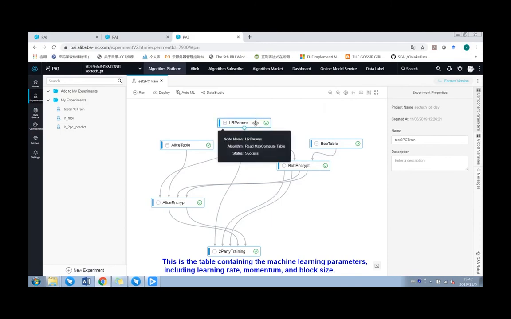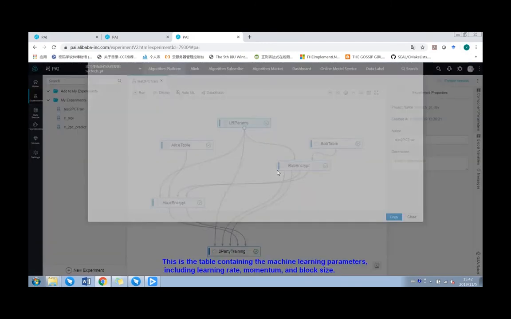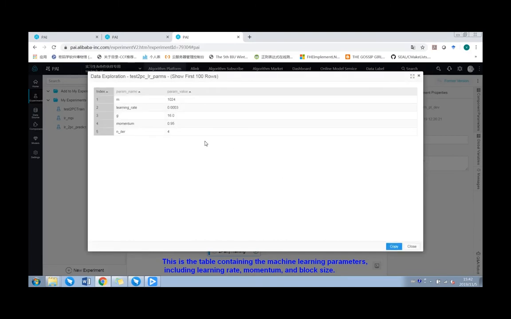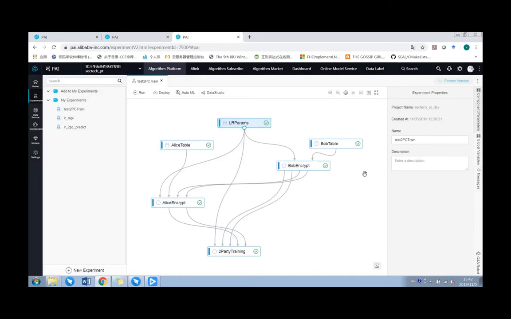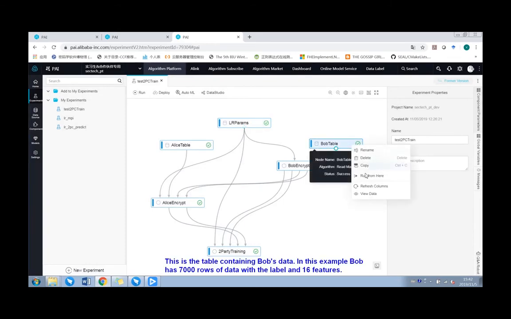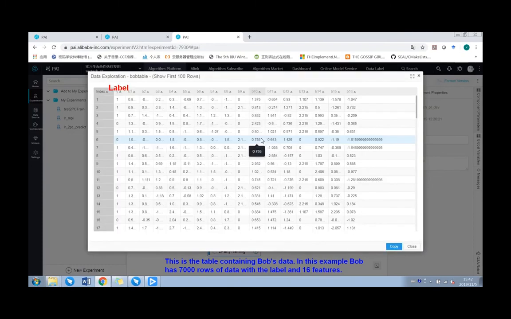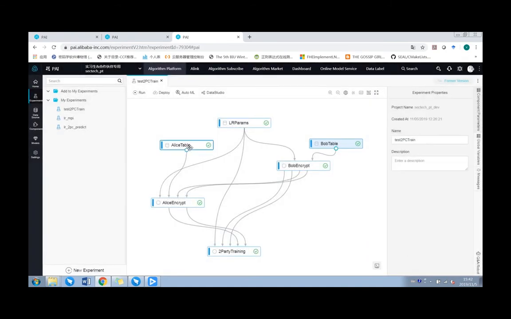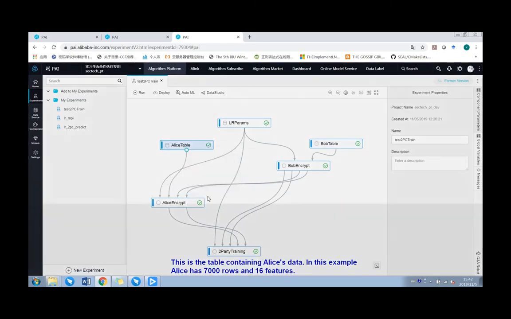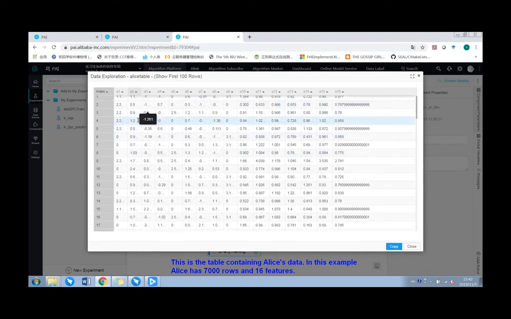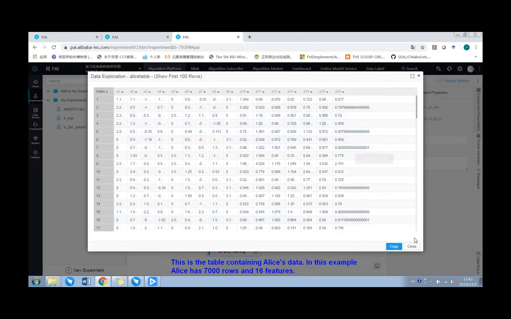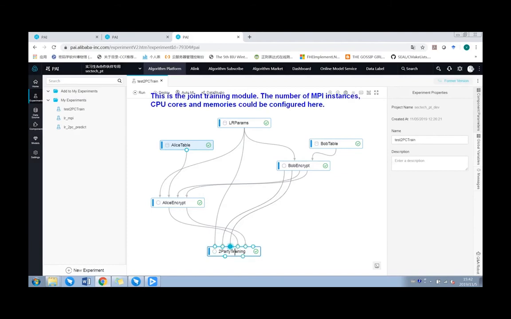This is the table containing the machine learning parameters, including learning rate, momentum, and block size. This is the table containing Bob's data. In this example, Bob has 7,000 rows of data with the label and 16 features. This is the table containing Alice's data. In this example, Alice has 7,000 rows and 16 features. This is the joint training module. The number of HomoPAI instances, CPU cores, and memory can be configured here.